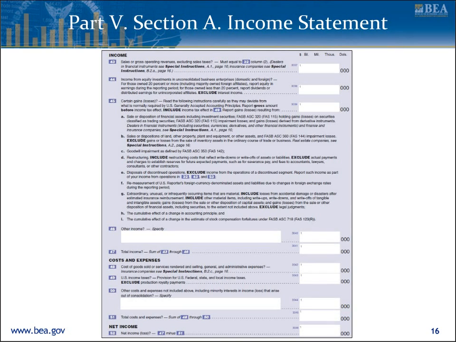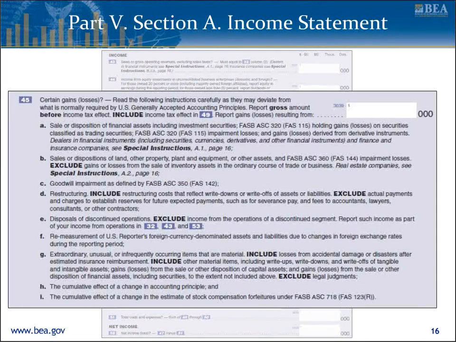Section A covers the income statement. When completing this section, keep in mind that generally accepted U.S. accounting principles should be used, unless otherwise specified in the instructions. One such instance is item 45. Carefully review the list of items to be included in certain gains and losses, as they may deviate from what is normally required by U.S. GAAP.